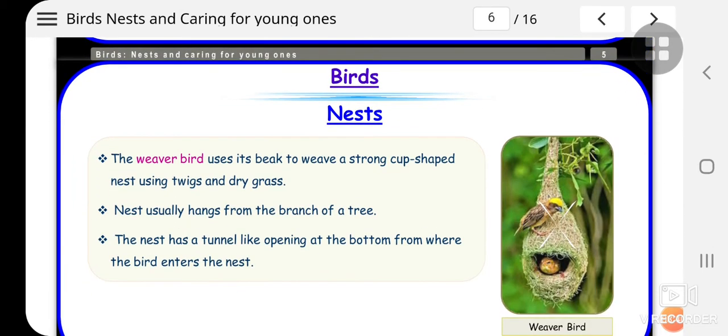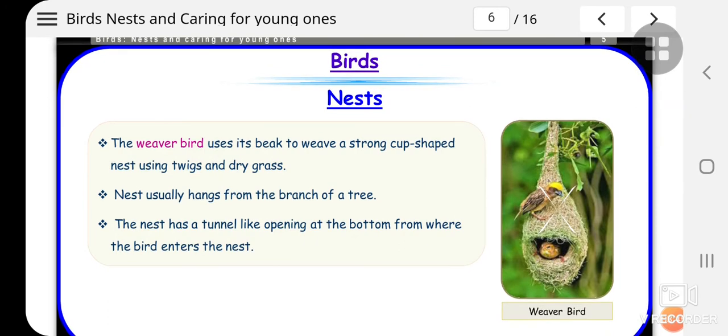Then here is the weaver bird. See, so beautiful. The weaver bird uses its beak to weave a strong cup-shaped nest using twigs and dry grass. The nest usually hangs from the branch of a tree. The nest has a tunnel-like opening at the bottom from where the bird enters the nest.